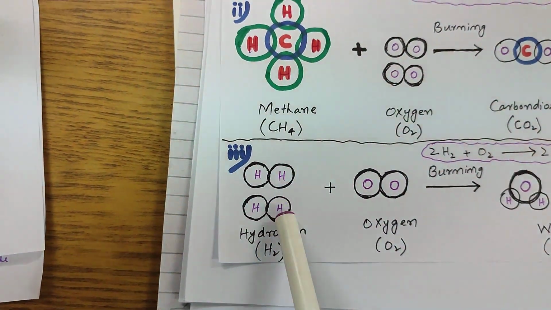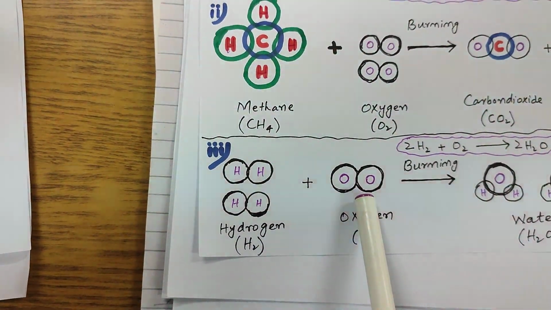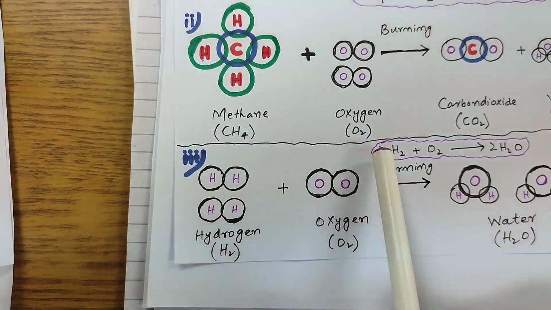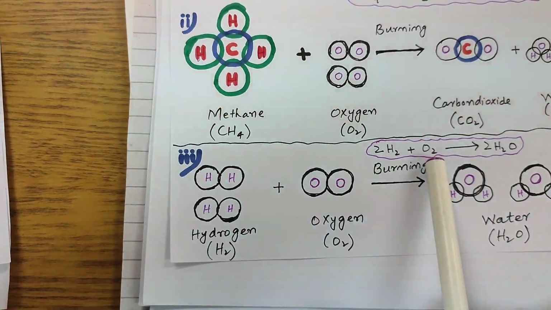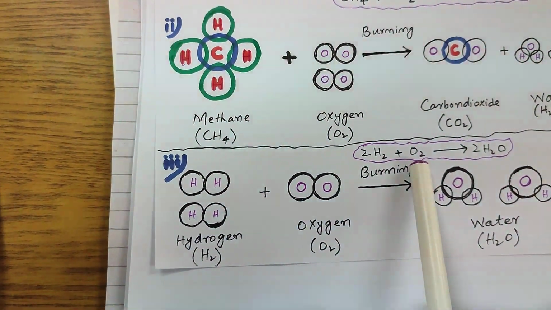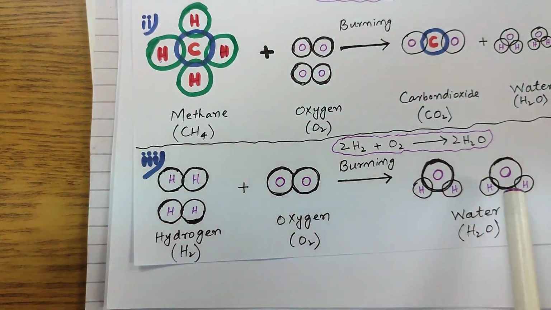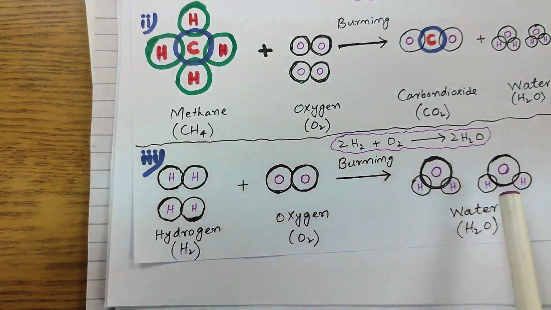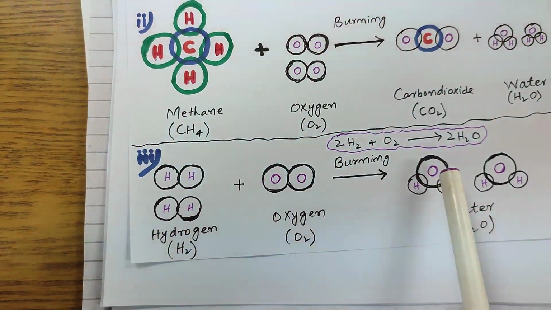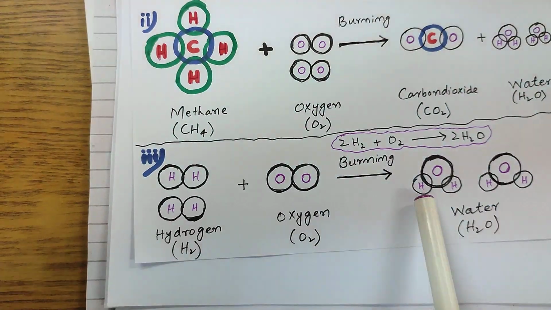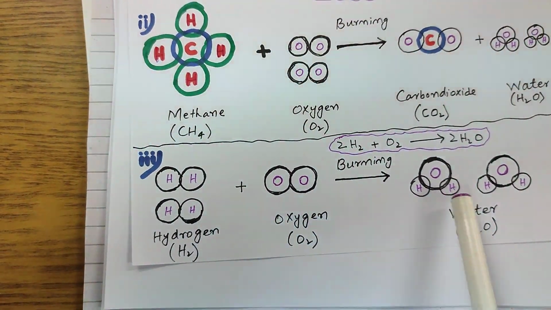So two molecules of hydrogen combine with one molecule of oxygen, O2, upon combustion, upon burning, to produce two molecules of water. This is one water molecule and this is the other water molecule. The larger atom represents the oxygen atom and the small atoms represent the hydrogen atoms bonded together.